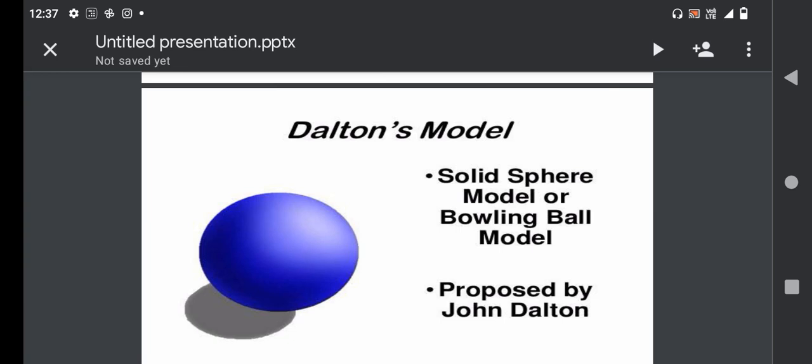Part of his theory had to be modified based on the discovery of subatomic particles and isotopes. We now also know that atoms are not indivisible because they are made up of electron, proton, and neutron.